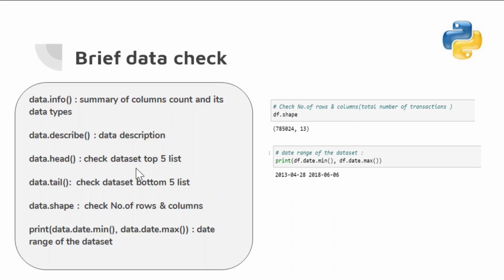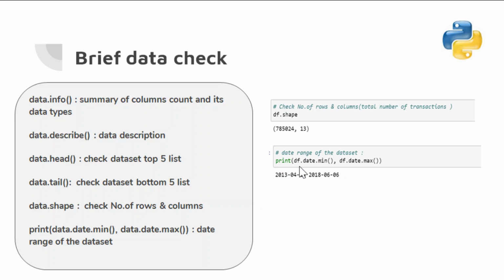This is checking the data set's top 5 rows. Opposite the head, there is a tail. Tail shows the bottom 5 rows in the data set. This is how to use shape. Basically, shape shows how many rows and columns are in the data set. The first is how many rows and this is how many columns. So basically it shows the data set size.